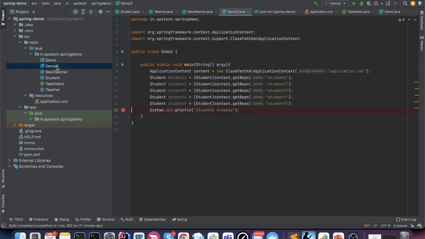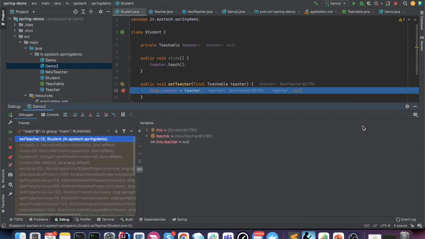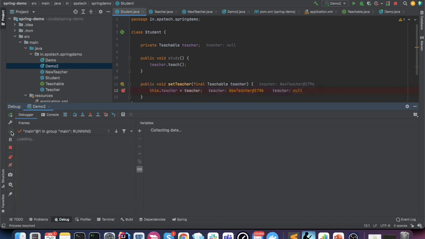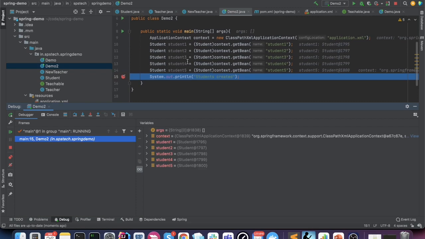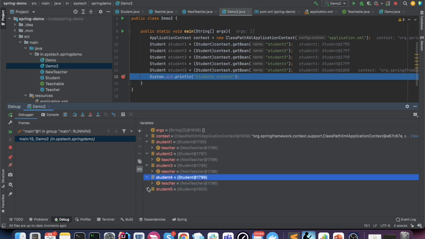So if we rerun our demo, we can see that the teacher object is getting passed into the setter and it is getting set. Since we are creating 5 student objects, it's getting called 5 times, and after calling 5 times, our student objects are ready with the teacher set into them. So basically the application context is using the setter method to set the teacher into the student. This is called setter injection.